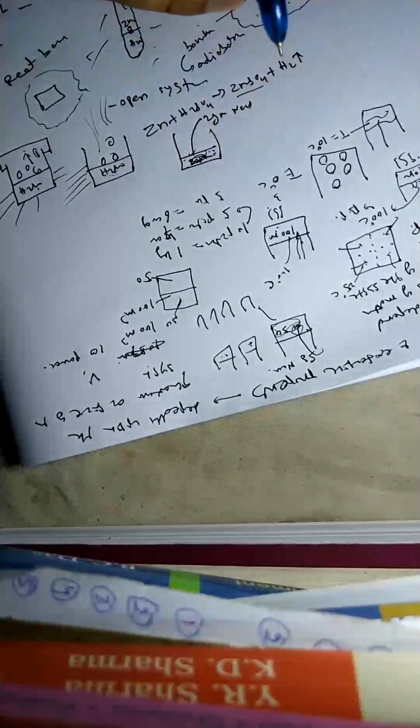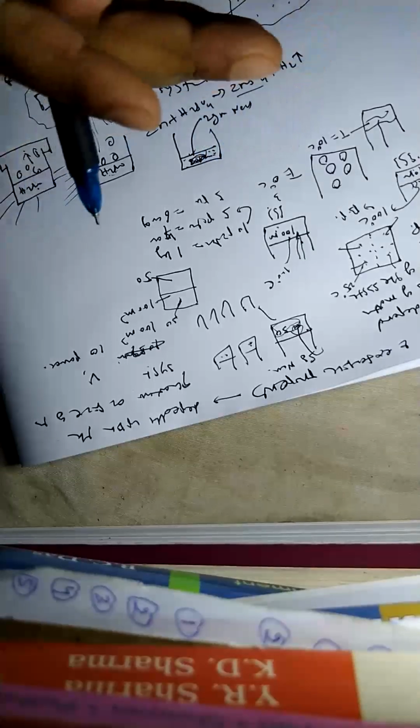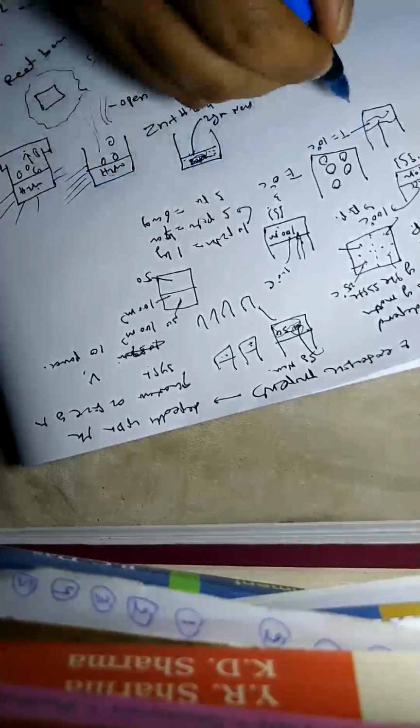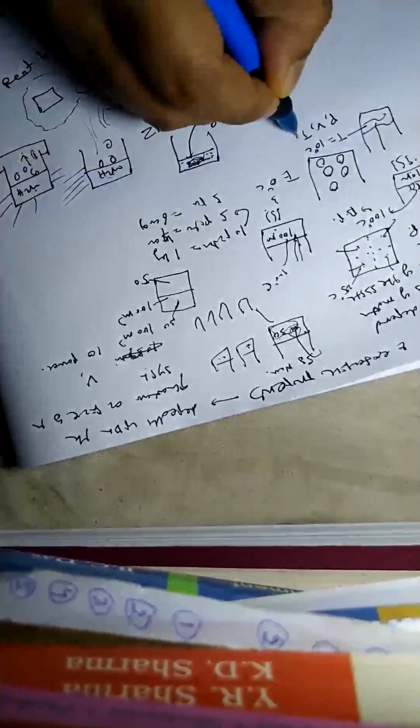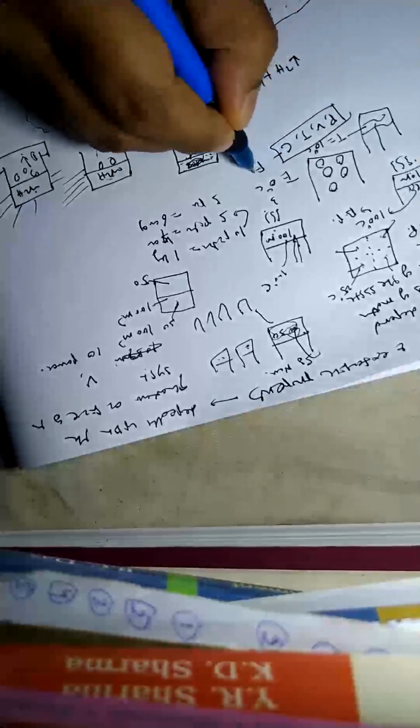So the property which define the state of the system is called as the fundamental properties. So state functions, but state variables. So these are pressure, volume, temperature and composition. These 4 are called as the fundamental properties.